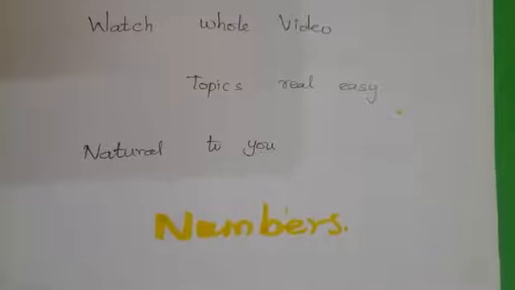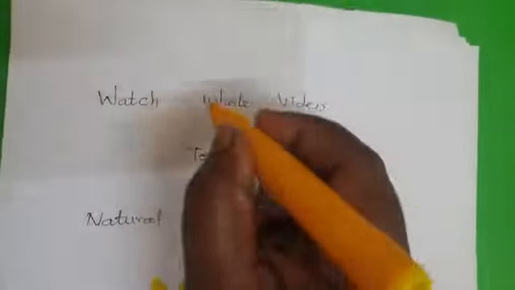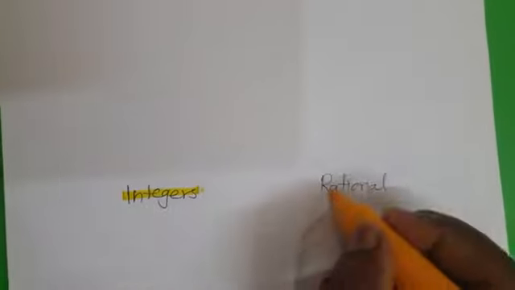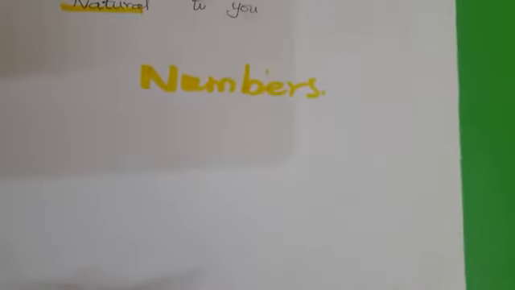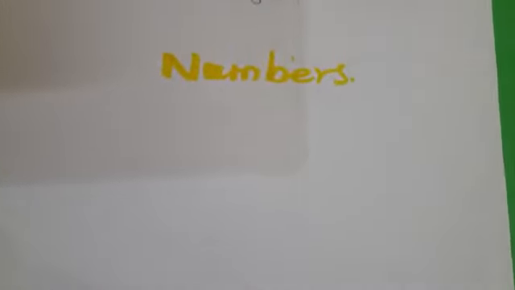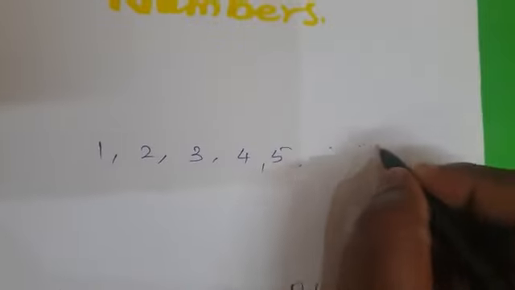Generally, we encounter numbers in different types, for example real numbers, whole numbers, natural numbers, integers, and rational numbers. Before we get into the real topic, let's go back to kindergarten, where the teacher used to explain some rhymes. Do you remember the rhyme, 1, 2, 3, 4, 5, once I caught a fish alive? So 1, 2, 3, 4, 5, and this goes on.